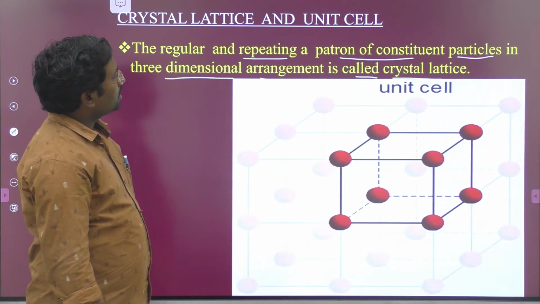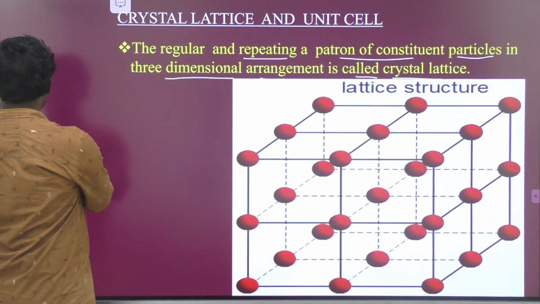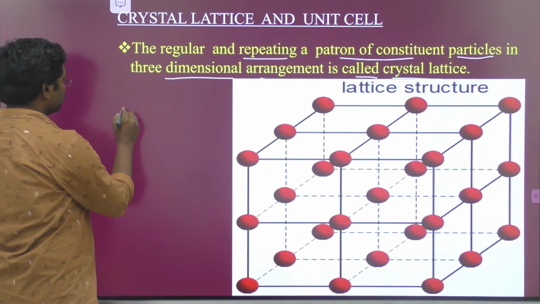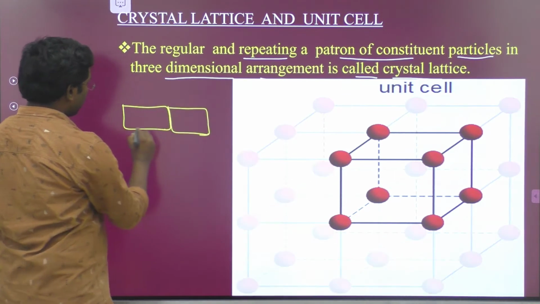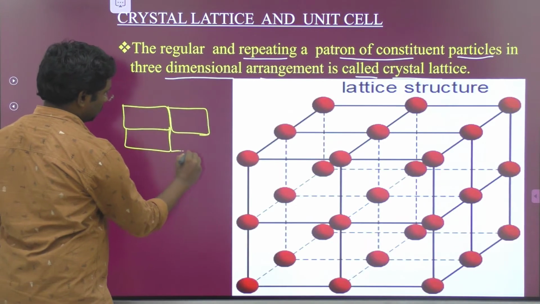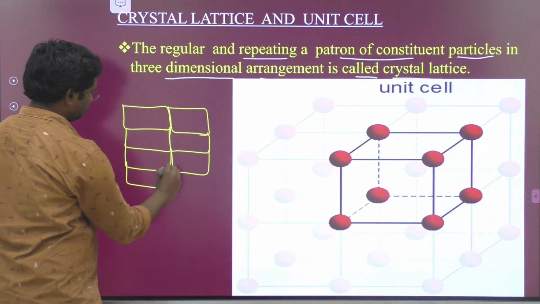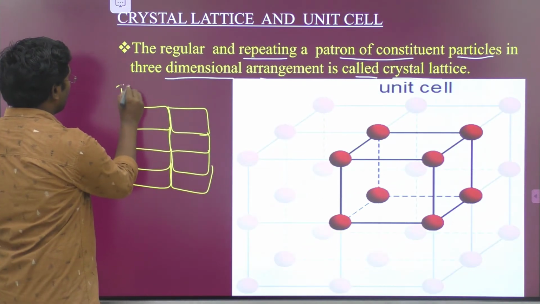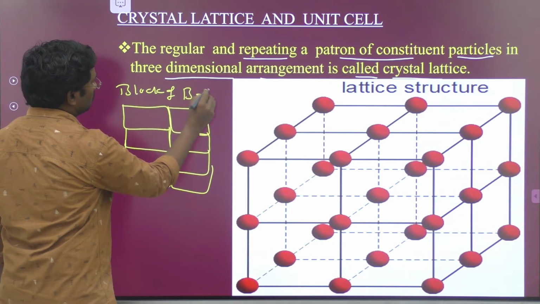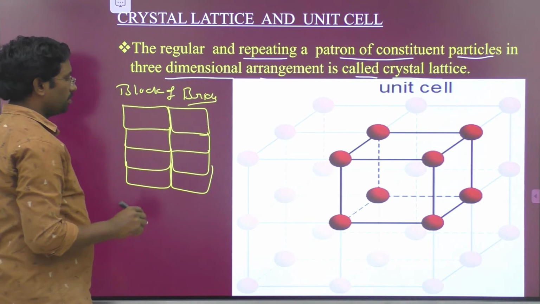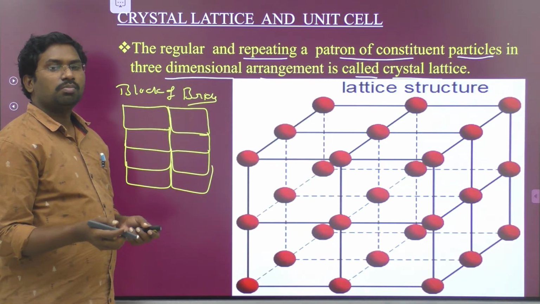Crystal lattice and unit cell, we also have to conclude with another example, a block of bricks. Bricks are generally arranged in a three-dimensional pattern, which is known as a block of bricks.